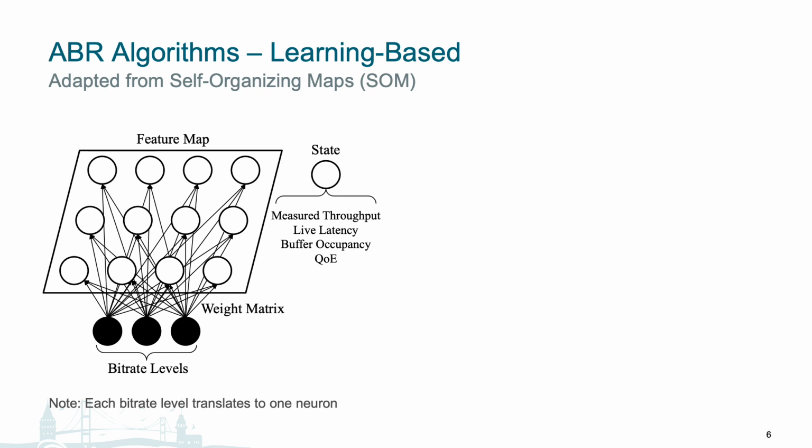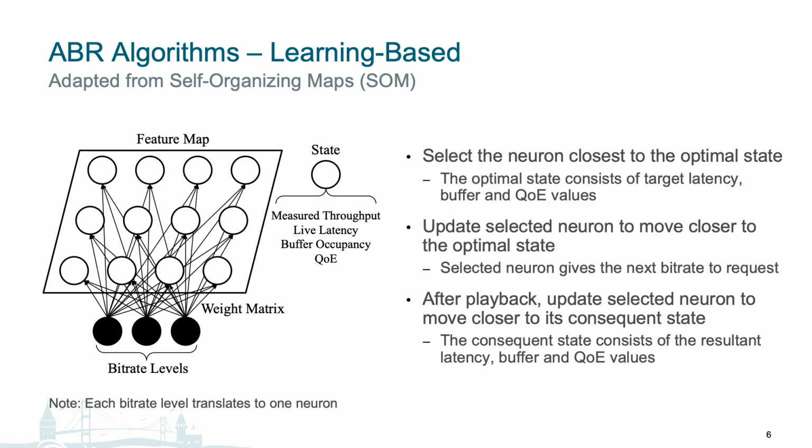I'll explain the high-level intuition of the algorithm here, and further technical details can be found in our paper. We first initialize with 3 neurons, which represent the 3 available bitrate levels in our setup. In the first step, we select the neuron that is currently closest to the optimal state, which is a point on the feature map. This optimal state is determined based on the current throughput, as well as our target latency, buffer, and QoE values. Let's say the optimal state is this state over here with the green outline. Hence, the closest neuron is this leftmost neuron.